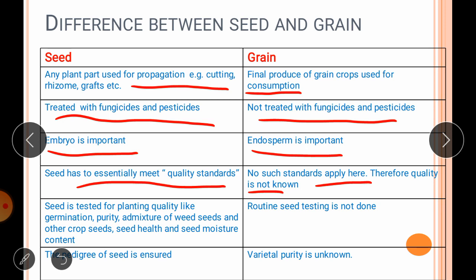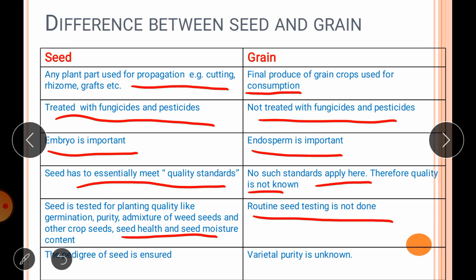Seed is tested for its planting value, such as germination percentage, purity percentage, admixture of other crop seeds, seed health and seed moisture content. While for grain, this routine seed testing is not done. So we don't know about the germination, or that is not required in case of grain.